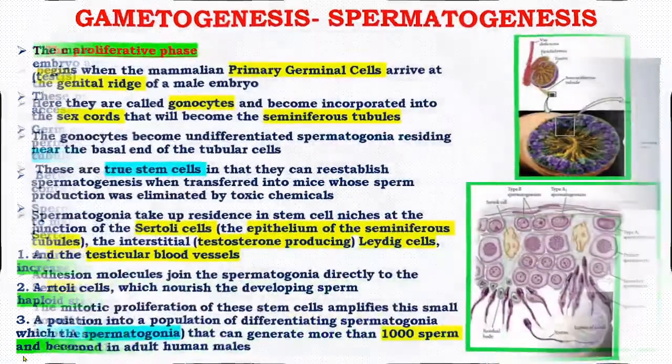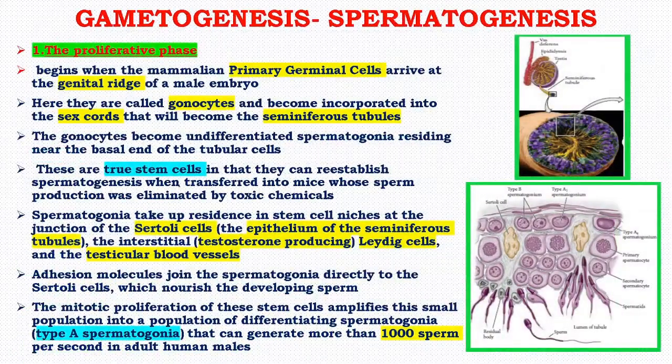Now, the first phase of spermatogenesis is the proliferative phase, and it begins when the mammalian primary germinal cells arrive at the genital ridge. Remember, genital ridge of the male embryo. Here, these are known as gonocytes and become incorporated into the sex cord that will become the seminiferous tubule.